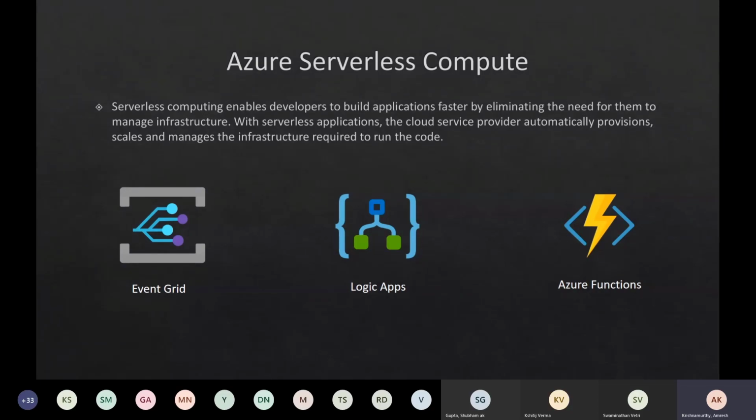When we say serverless, there are probably many definitions out there, but what I felt most of us can easily relate to is that we will see it from two perspectives. One is cost. When we talk about Azure or any cloud provider, one of the main things we need to keep in mind is the cost.